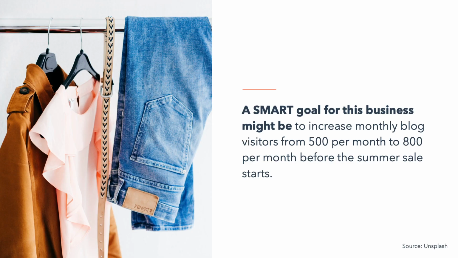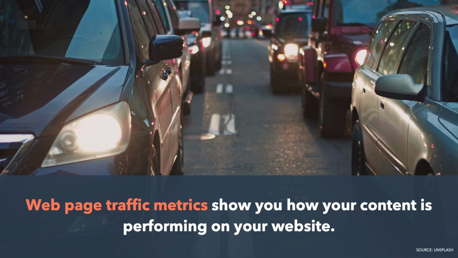Here's an example. Let's say you're an e-commerce fashion company who wants to increase traffic to their blog to support their summer sale. A SMART goal for this business might be to increase monthly blog visitors from 500 per month to 800 per month before the summer sale starts. One way to support this SMART goal is to write a blog post on 10 fashion trends to look out for this summer. To analyze how this blog post or any other piece of content is performing, here are the 4 key types of metrics you should consider tracking.